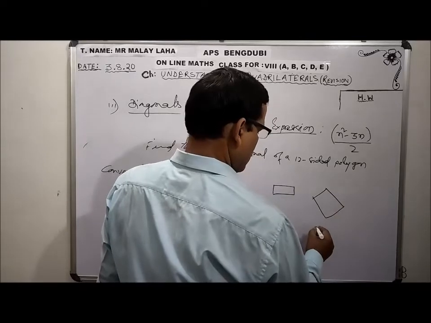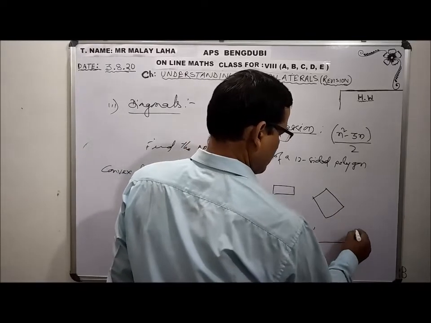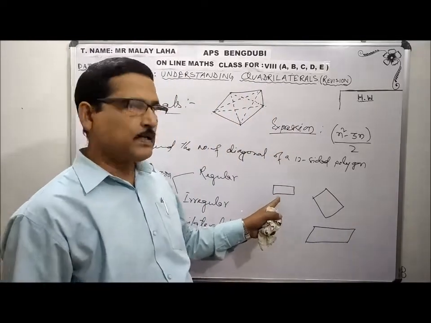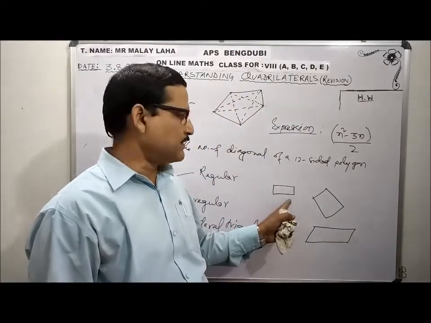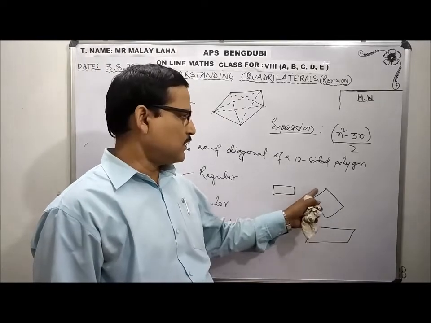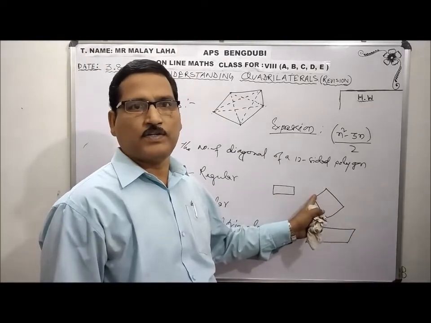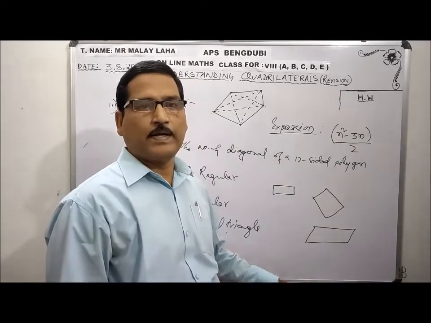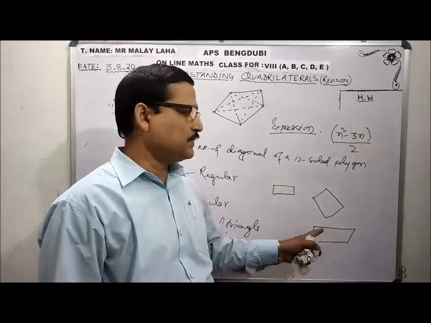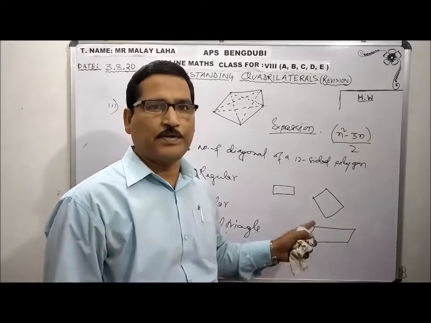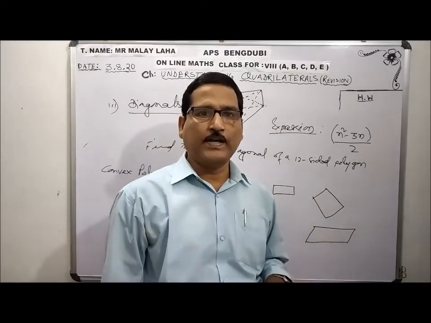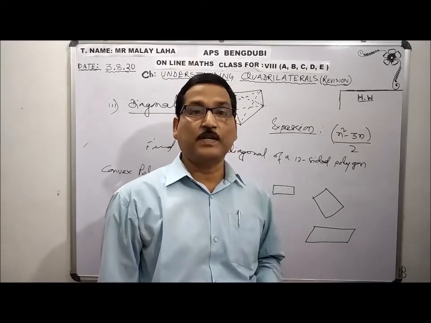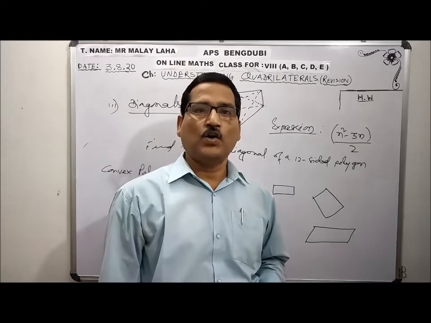What about the parallelogram? Rectangle: all angles are equal, 90 degree, but sides are not equal. Rhombus: all sides are equal, but angles are not equal. Parallelogram: opposite sides are equal and parallel, but angles are not equal. So for trapezium, whatever it is, when sides are equal, angles are not equal; when angles are equal, sides are not equal. In that situation the figures are irregular convex polygons.